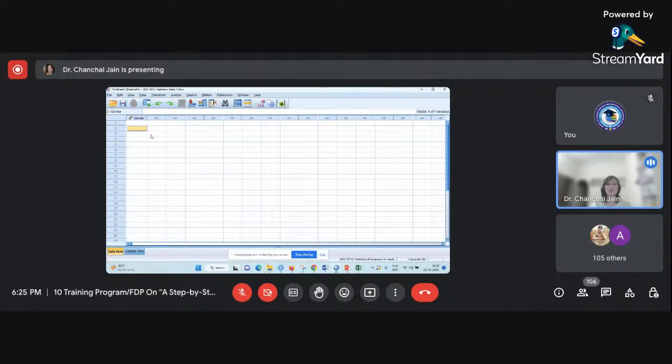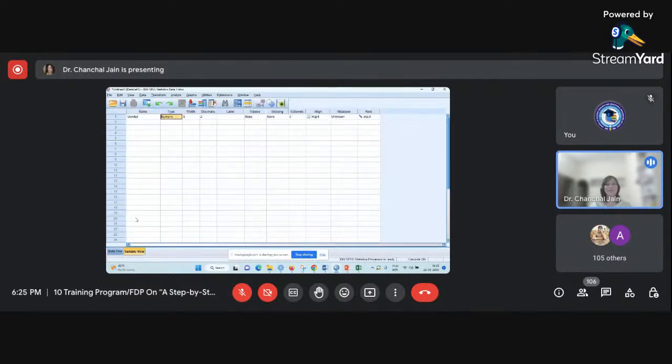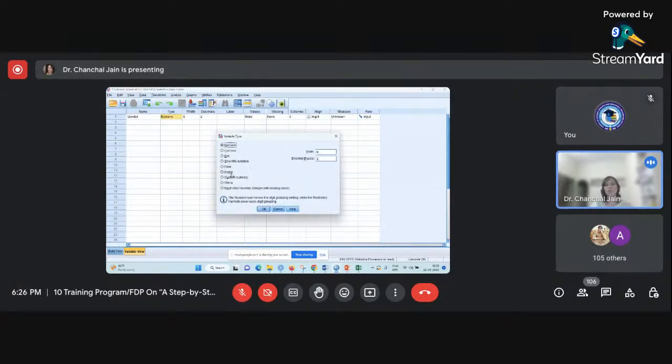The reason is that this particular variable which we have created in the variable view is of numeric type. So if I want to enter some character data or string data, in that case I need to change its type. I need to make it string instead of numeric.